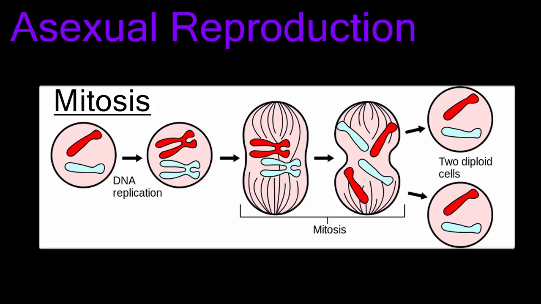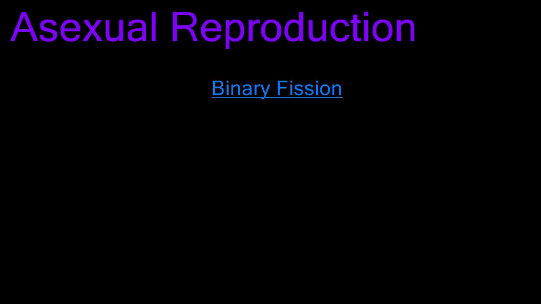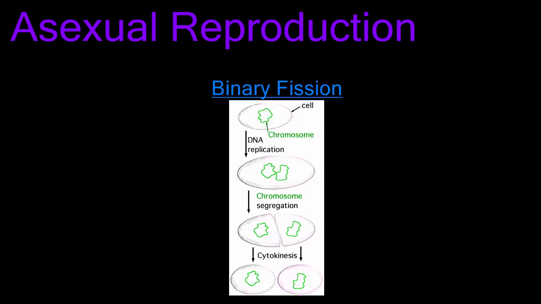In this lesson, we will discuss asexual reproduction and the strategies organisms use to accomplish this task. The simplest form of asexual reproduction is binary fission. Bi means two, and fission means splitting. So binary fission involves one cell splitting into two, usually by mitosis.